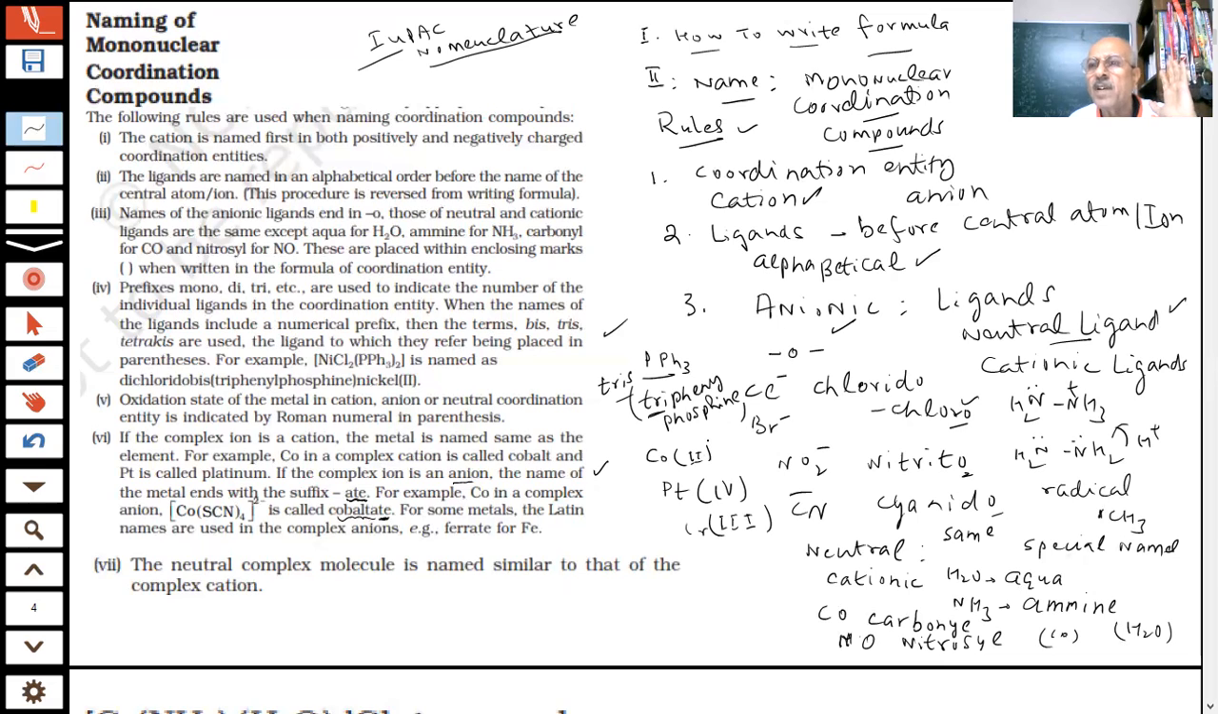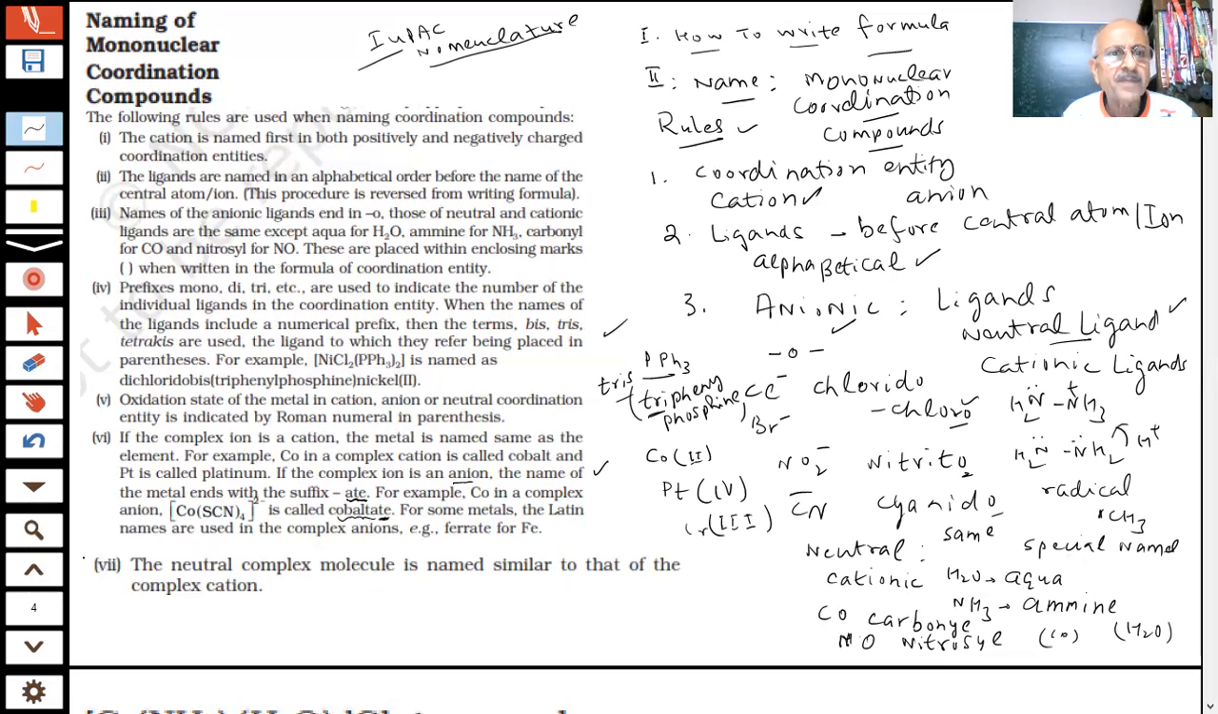And if it is neutral or cation, then the same name will be used. Okay? Yes, sir. So this is the way we have to learn it. The neutral complex molecule is named similar to that of the complex cation. There are neutral compounds which we have given you, they will be named similar.